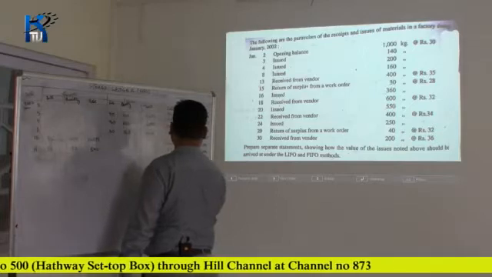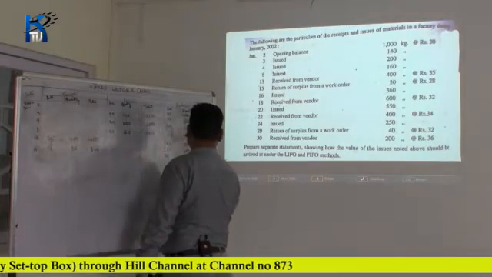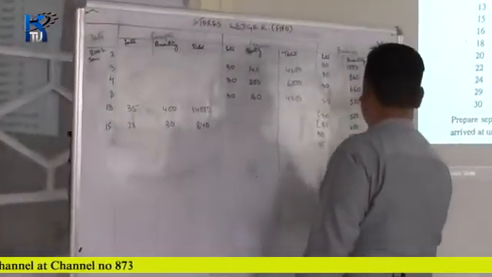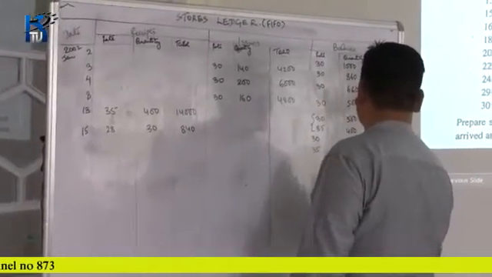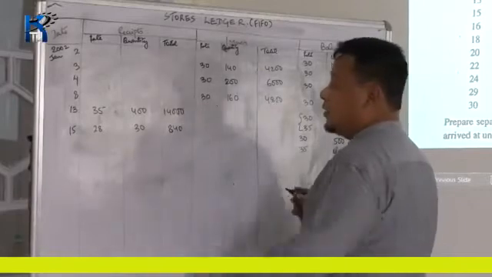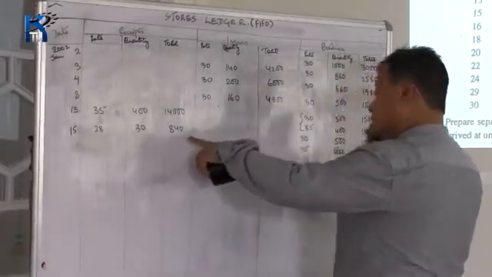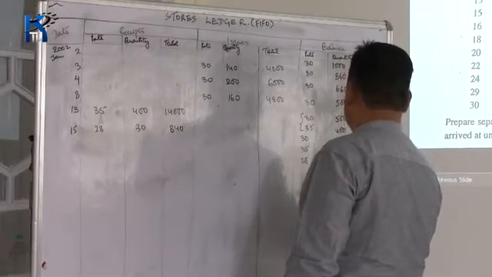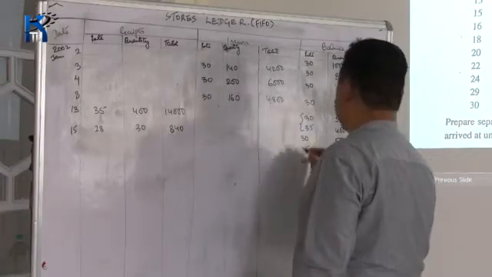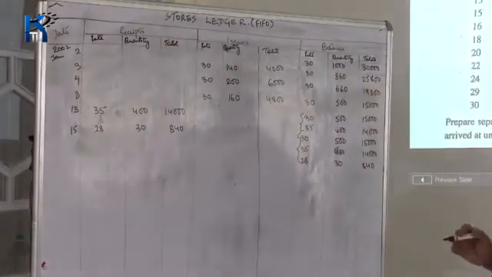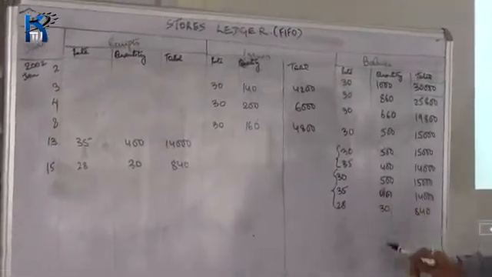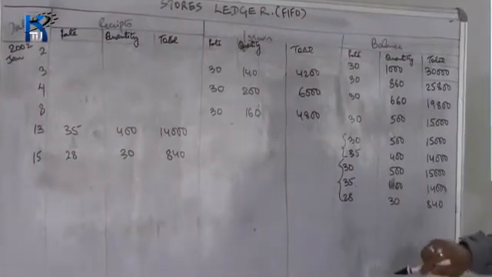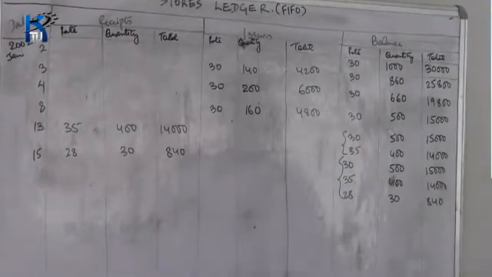So at the end of the day, there are 500 units of previous batches totaling 15,000, 35 rupees of 400 units amounting to 14,000, and you will treat this returned from the work order as a new receipt of 28 rupees, 840. So at the end of 15th, there are 3 batches of materials: 30 rupees per unit, 35 rupees per unit and 28 rupees per unit.